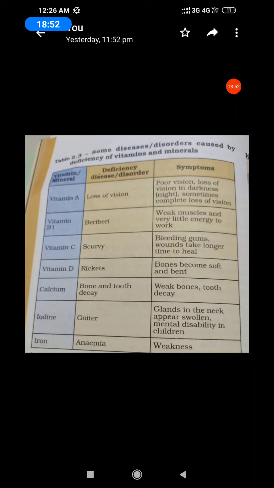Next, calcium: weak bones, tooth decay. Next, iodine: deficiency disease, goiter. Symptoms: glands in the neck appear swollen, mental disability in children. Next, iron: deficiency disease, anemia. Symptoms: weakness. Okay, that's all.